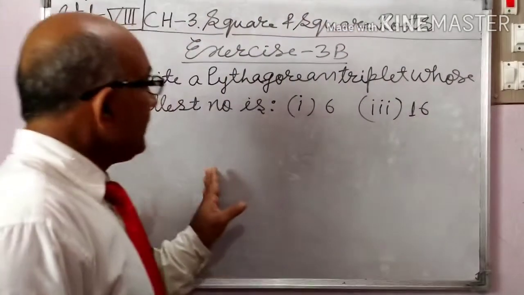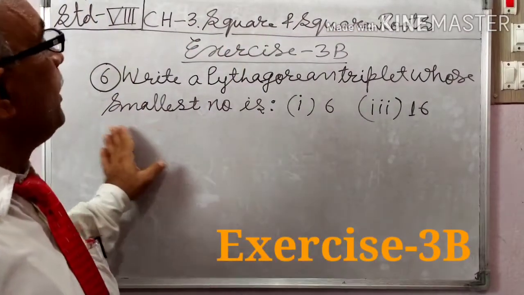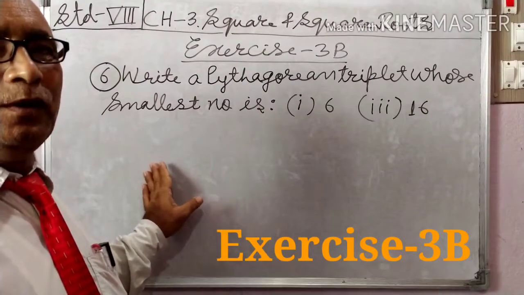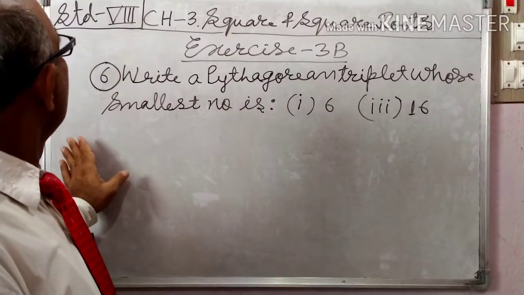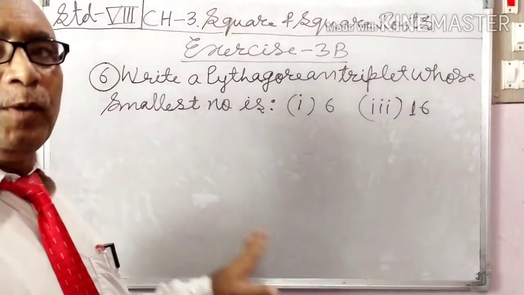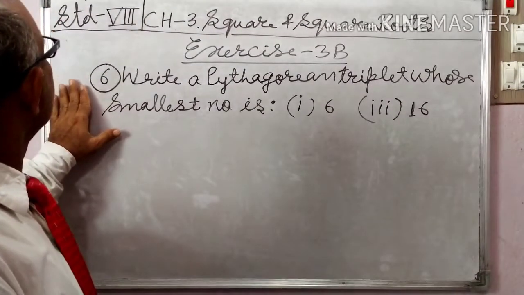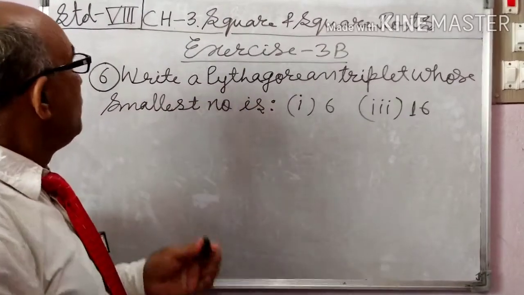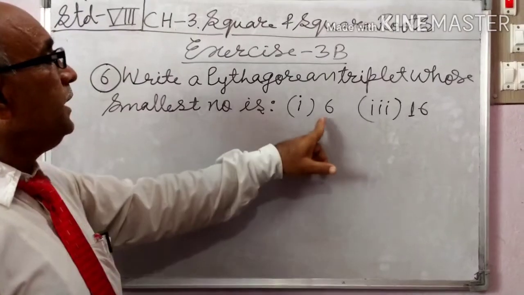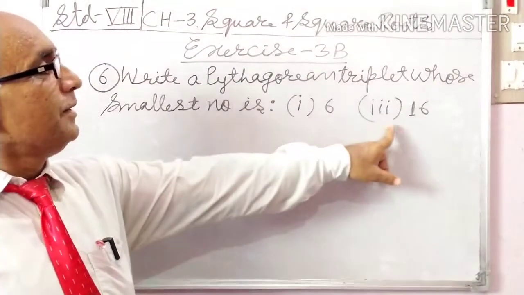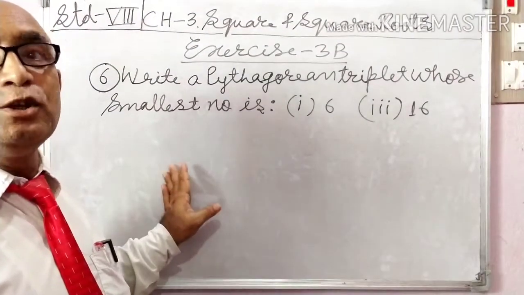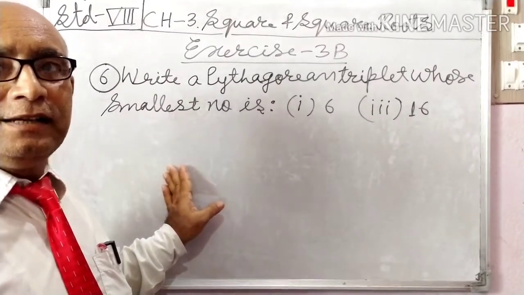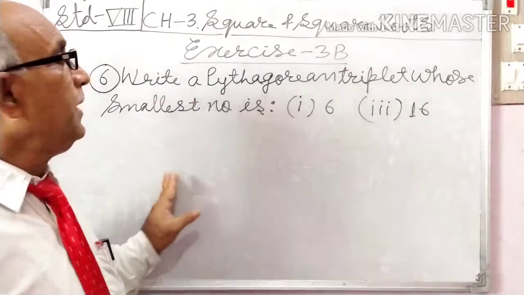Now, exercise 3b. I am going to revise exercise 3b. Question number 1, 2, 3, 4, you can easily solve with the help of properties. So, start question number 6. Students, write a Pythagorean triplet whose smallest number is 6, and question number 3, 16. The smallest number is 2m. Second number is m square minus 1, and third number is m square plus 1.